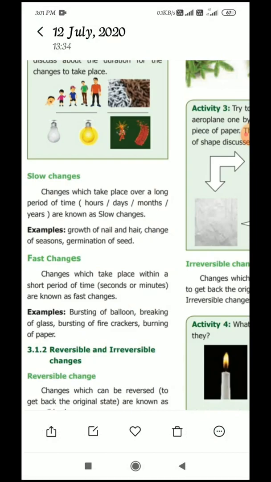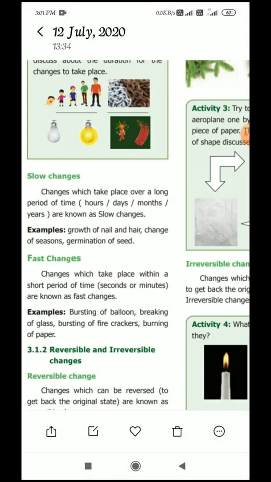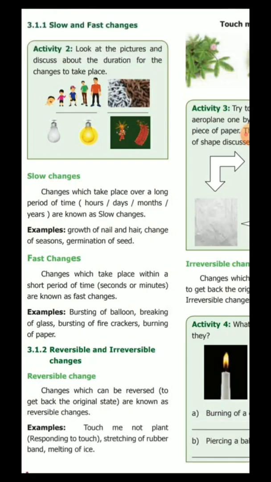Changing one object into another over hours, days, months, and years is called a slow change. The changes which take place over a longer period of time are called slow changes. For example, milk changes into curd in more than 3 hours, and one revolution of the Earth around the Sun takes at least 1 year. These are also examples of slow changes. Did you understand, children? Slow changes means the changes take place over a long period of time.